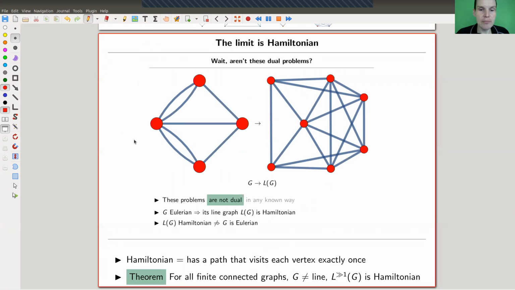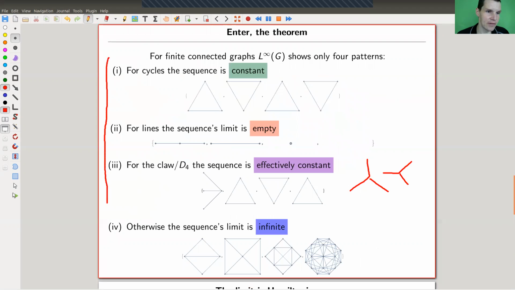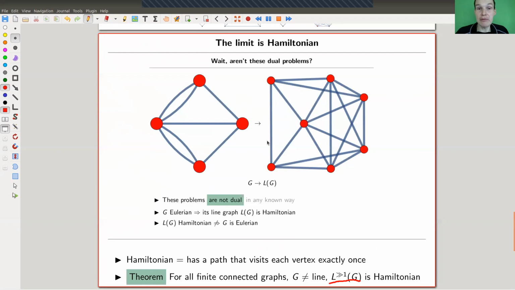And a kind of a fun fact you can prove using the theorem is that limit graphs, well, up to a certain point, so we want to stay in the finite world. So with the limit graph, I really mean kind of after enough steps, you hit a finite graph. And it turns out that no matter what graph you start, unless you are in one of those three cases, which is a very, very restricted class of graphs, the limit graph will be a Hamiltonian graph. So you will find a Hamiltonian circle in the graph. And basically what happens is, so Hamiltonian path is just visit every vertex exactly once, not to confuse with Eulerian, which would be visits every edge exactly once. No, every vertex exactly once.